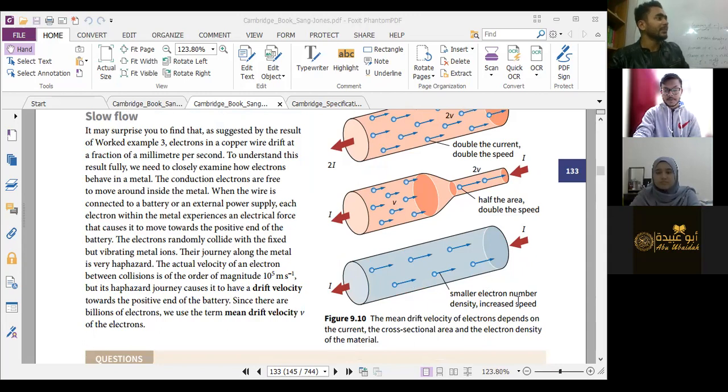Lastly, smaller electron number density increases speed. If there is a small electron number density, the speed will increase. Why? Look, I equals nAvq. What does that mean? n and q are inversely proportional, considering I is constant. So the number density of electrons and the charge are inversely proportional. That's why if one increases, what will the other do? It will decrease. So smaller electron number density increases speed.